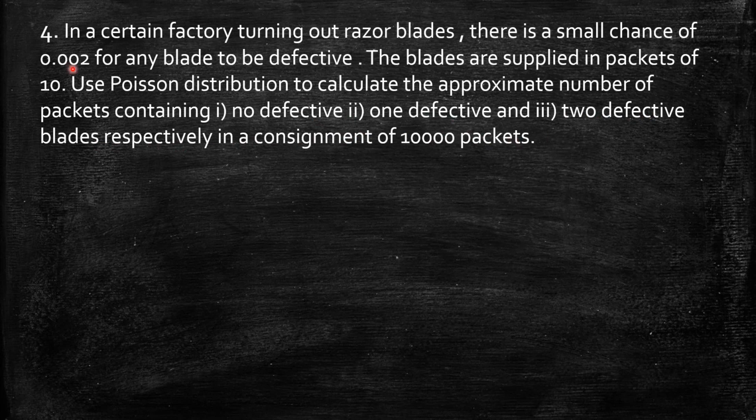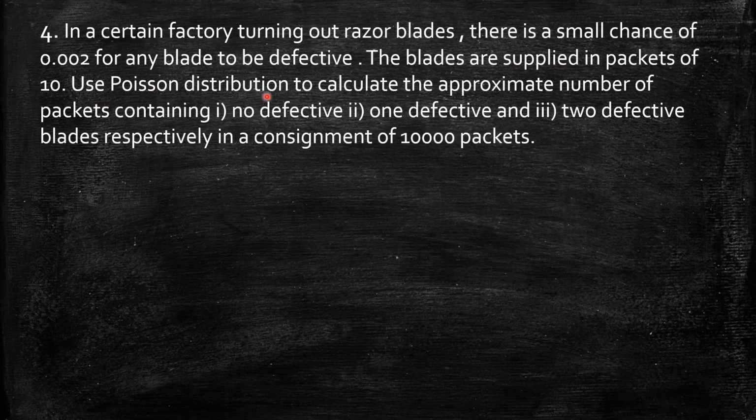So here they have given the probability of defective blade, that is 0.002, that means a very small quantity, 1 in 500, and we need to find the approximate number of packets containing. The blades are supplied in packets of 10, that means n should be taken as 10.